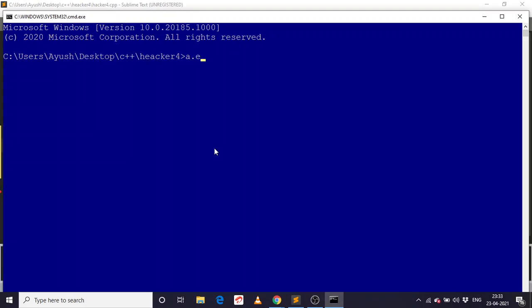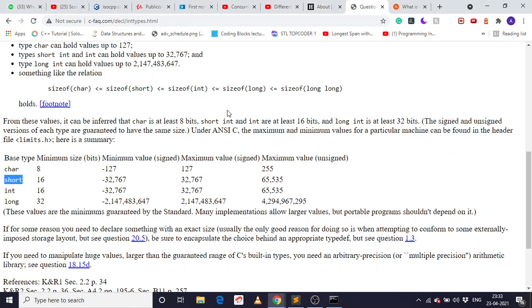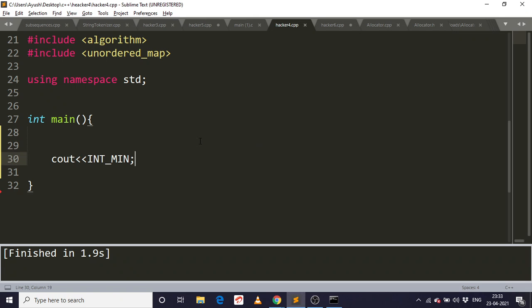So let me run it. You can see this value, and it should match this integer value over here. I have used the minimum value. So what is the difference here? They are using a different compiler. Here the size of an integer is 16 bits, but I'm using a compiler where the size is 32 bits. So if you do some maths, my integer size is 32 bits, and the bits go from 0 to 31.